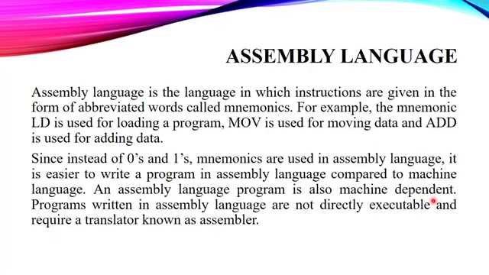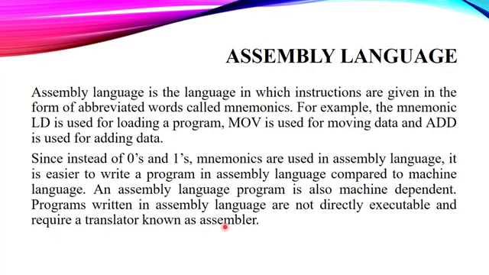It means these programs can only work on one machine. Fine. One program that you write in assembly language can only work on one machine. It is one of the biggest drawbacks of this language. Now, programs written in assembly language are not directly executable. It means whatever you are writing in assembly language will not be understood by the computer. So first we have to convert this assembly language code to machine language, and then only your computer will understand the code. Fine. So for this task, it requires a translator known as an assembler.